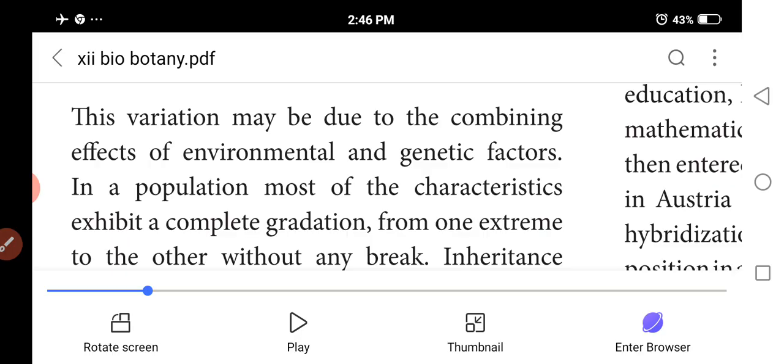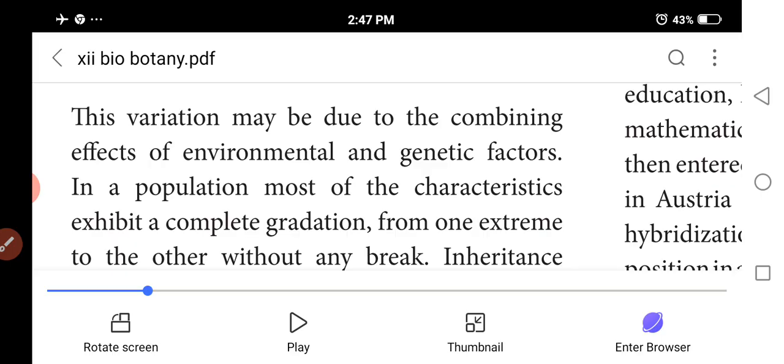Compared to discontinuous variation, where there are distinct differences, this variation is not represented by distinct classes. Individuals grade into each other, and measurement data are required for analysis. So measurements are taken and kept for analysis.